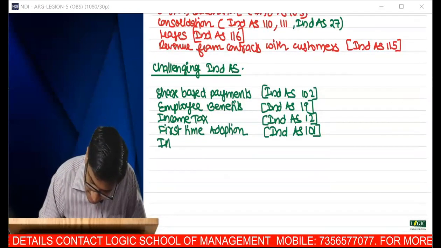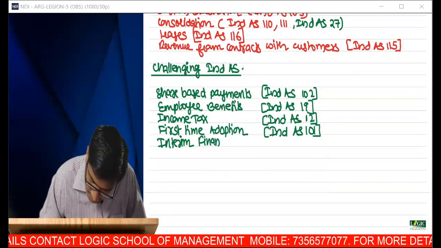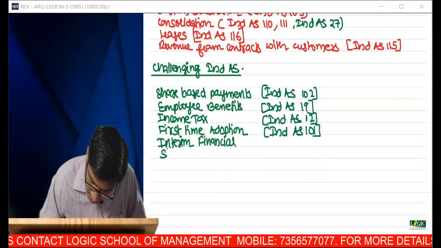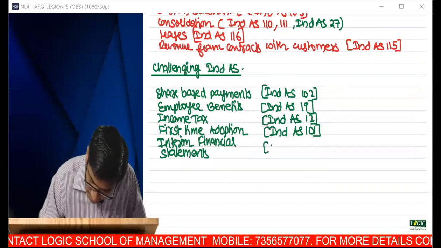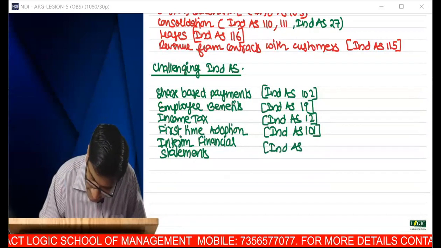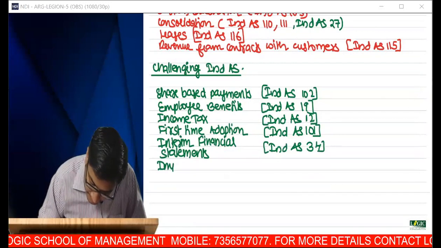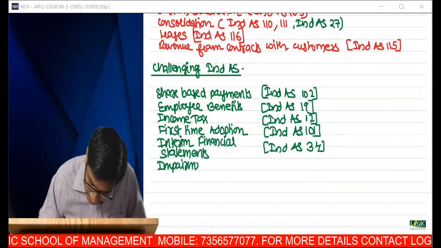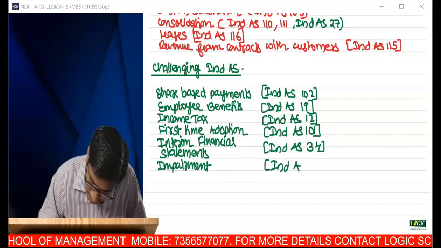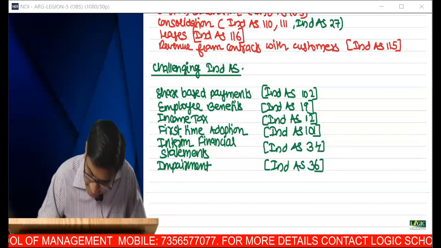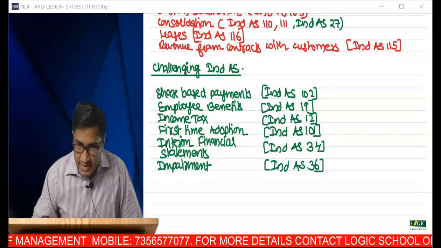Interim financial statements, Ind AS 34. And impairment, Ind AS 36. These were the challenging Ind AS that are there in the syllabus.